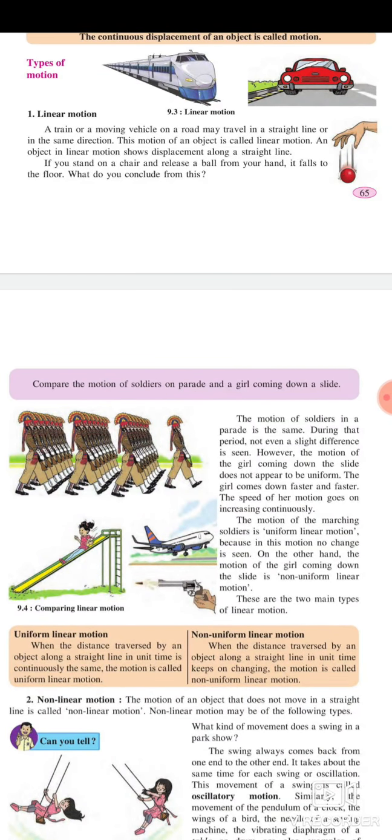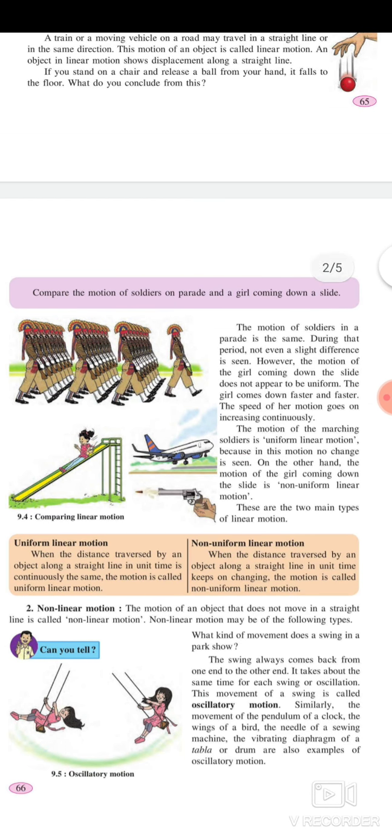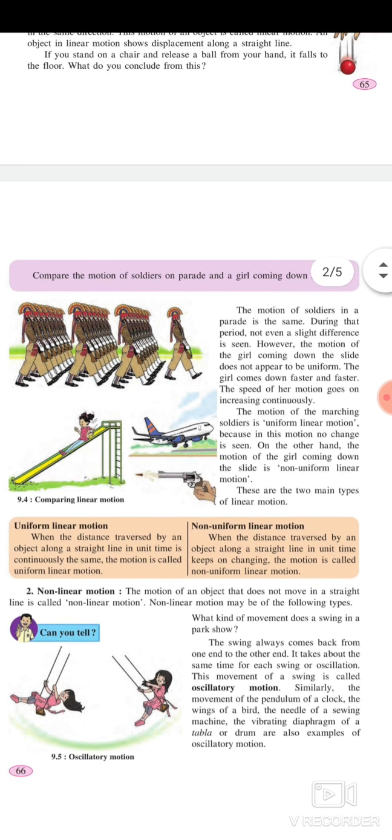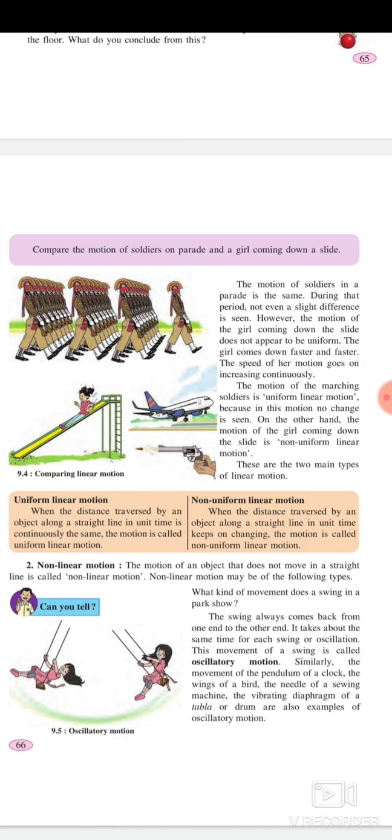Compare the motion of soldiers on a parade and a girl coming down a slide. The motion of soldiers in a parade is the same during the period. Not even a slight difference is seen. However, the motion of the girl coming down the slide does not appear to be uniform. The girl comes down faster and faster. The speed of her motion goes on increasing continuously. The motion of marching soldiers is uniform linear motion because no change is seen in this motion. On the other hand, the motion of the girl coming down the slide is non-uniform linear motion.